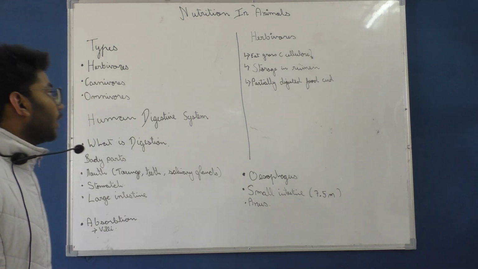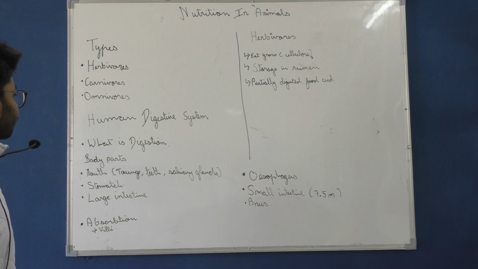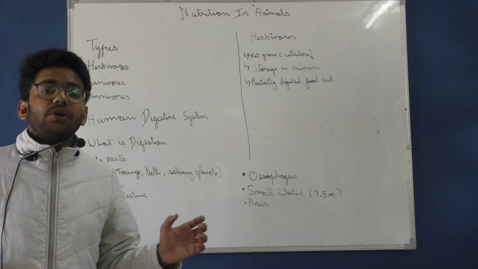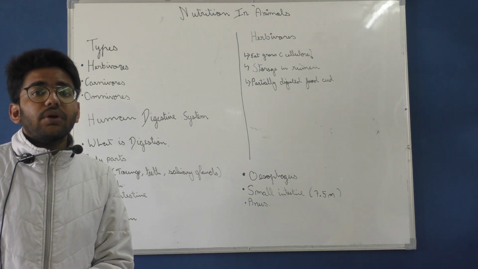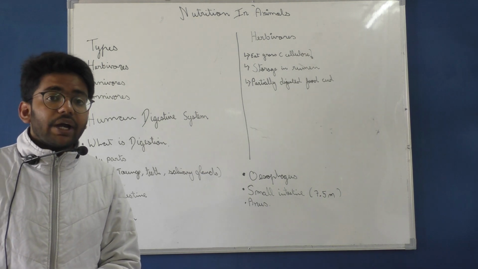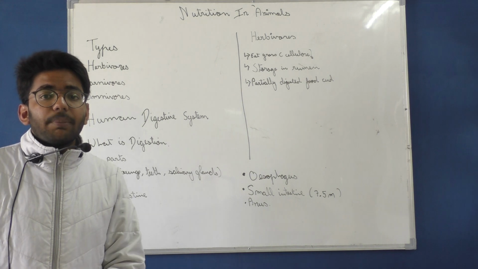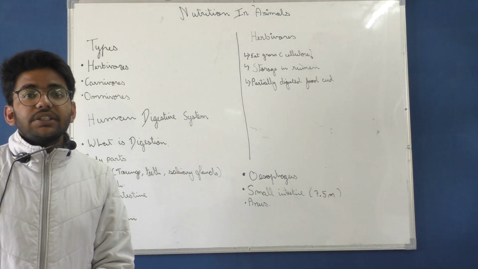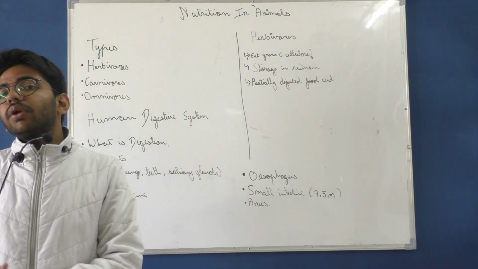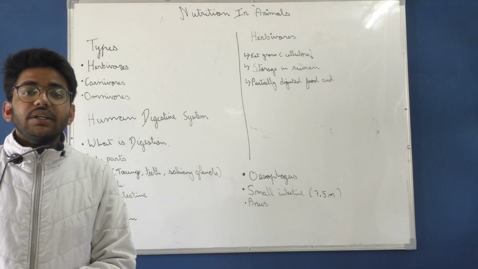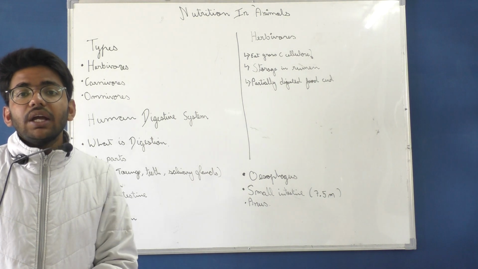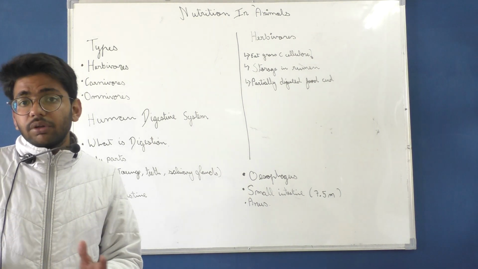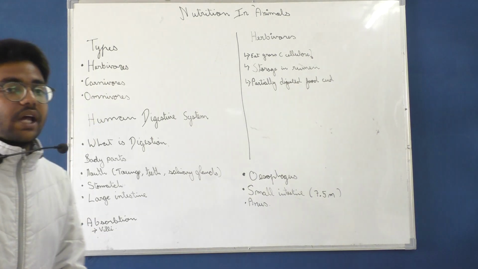So first of all, what is digestion? It is a process of absorption of each and every kind of nutrition for the production of energy and carbohydrates which we get from other plants and animals. This process is known as digestion. In digestion, there is a breakdown of food into smaller parts, and then a breakdown of nutrition, and then we consume the energy out of the food. This is known as digestion.